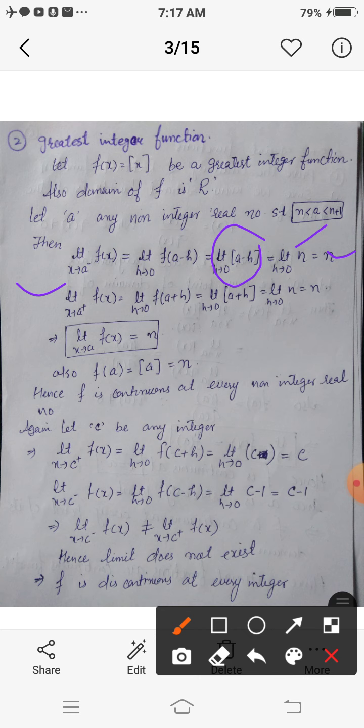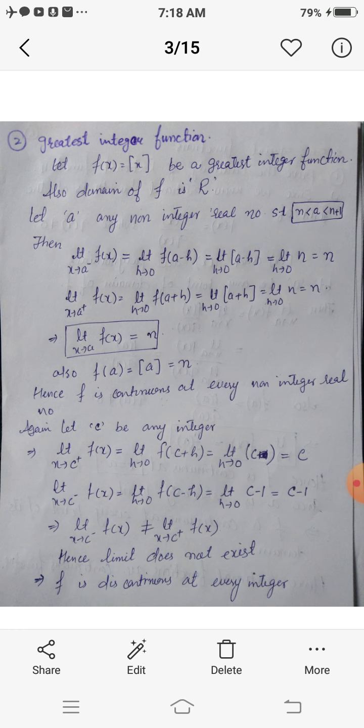Similarly, the right hand limit, that is limit x tends to a positive f of x, is limit h tends to 0 f of a plus h, which is simply greatest integer of a plus h. Now a plus h is a number slightly greater than a, and this is less than n plus 1, which implies that its greatest integer is also n. Hence limit x tends to a f of x is simply n.